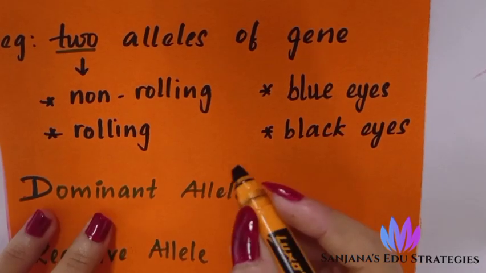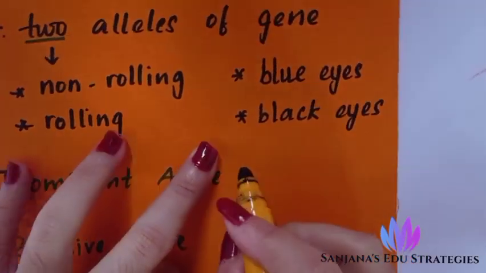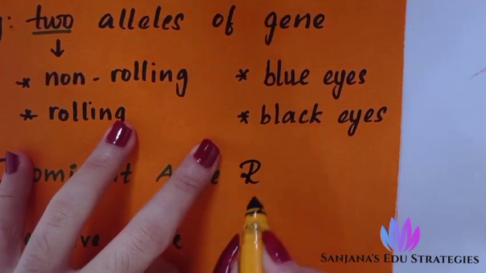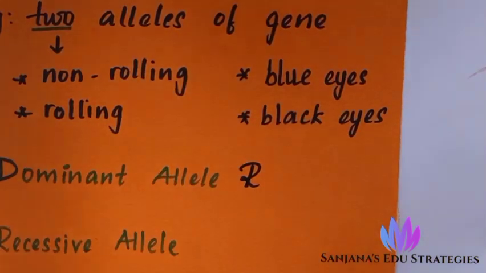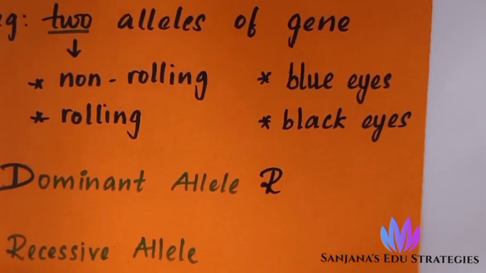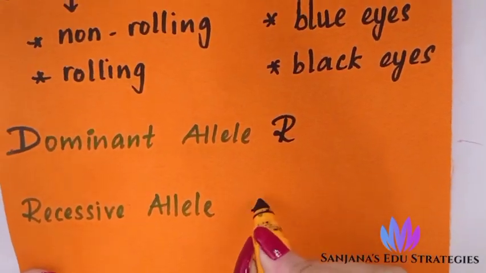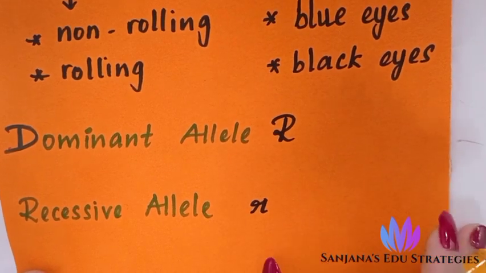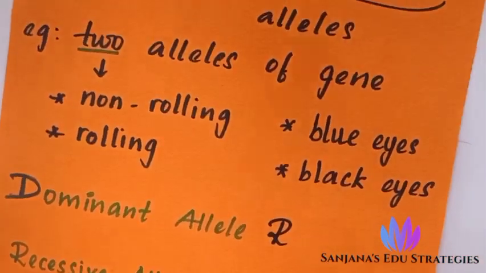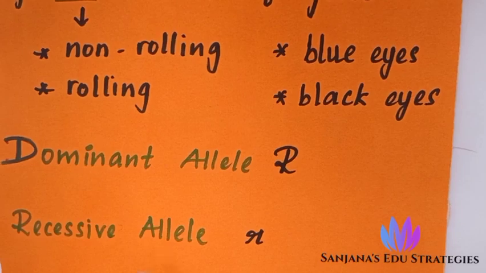A capital letter R, uppercase, you denote for the dominant allele. Lowercase for recessive. So for those who cannot roll, small r is the recessive allele. This is how you determine dominant and recessive.